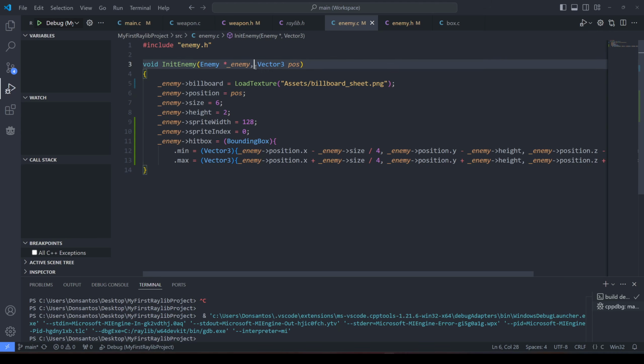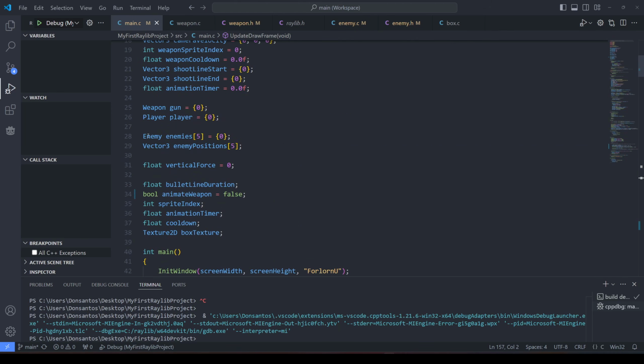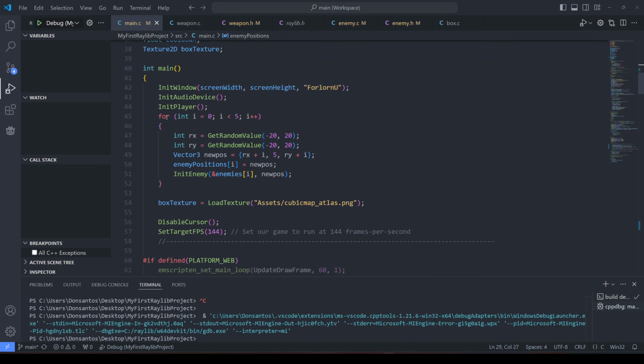We can set a manual position. This is how we randomize it. They have a size, they have a height, and here we have a sprite width and a sprite index that aren't quite set yet. Here you can see the hitbox. So how this works is, we have an array of 5 enemies and an array of 5 enemy positions. So when we initialize, we randomize an X and a Y value with a range of 20, as you can see. We set the position and then we initialize the enemy onto that position.